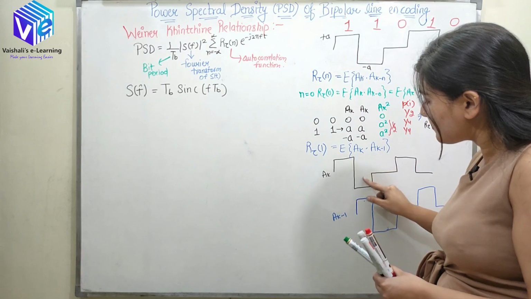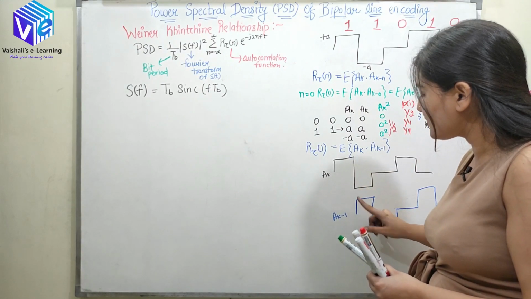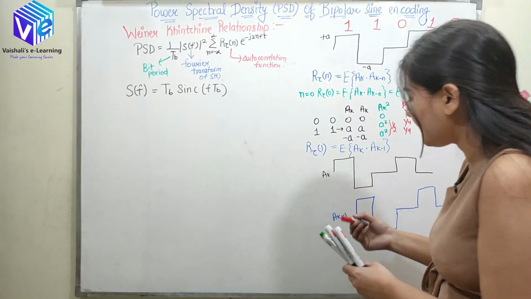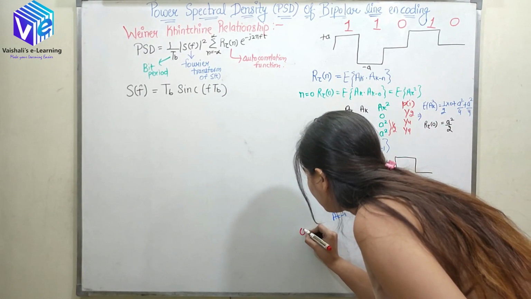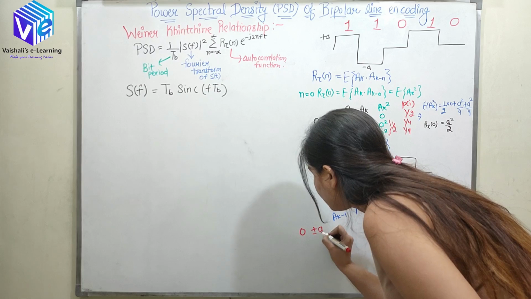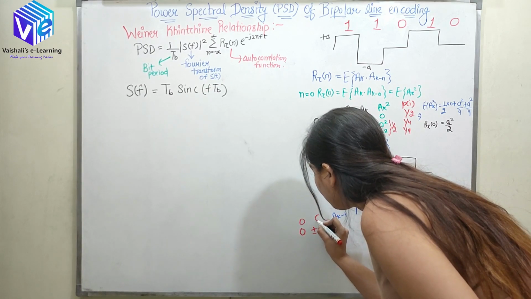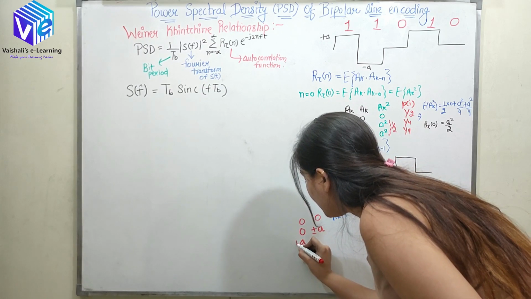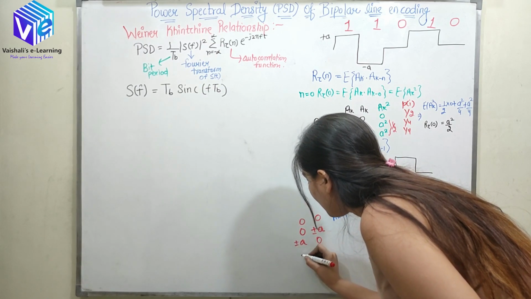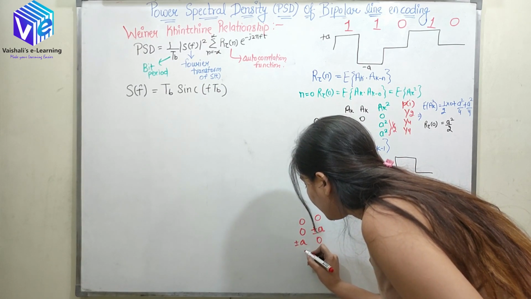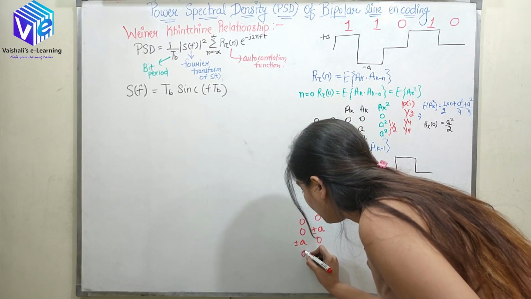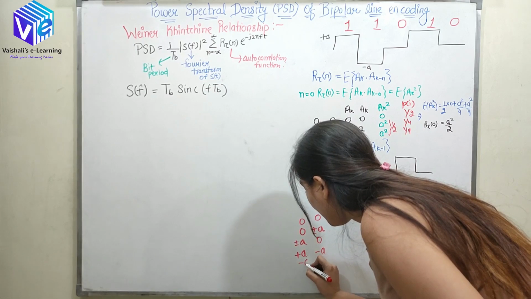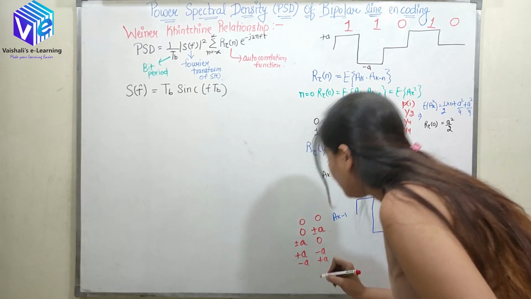So always -1 is multiplied with +1, or +1 is multiplied with -1. So I can have either 0 multiplied with plus or minus A, or 0 multiplied with 0, or plus or minus A multiplied with 0, and the next possibility is +A multiplied with -A, or -A multiplied with +A.